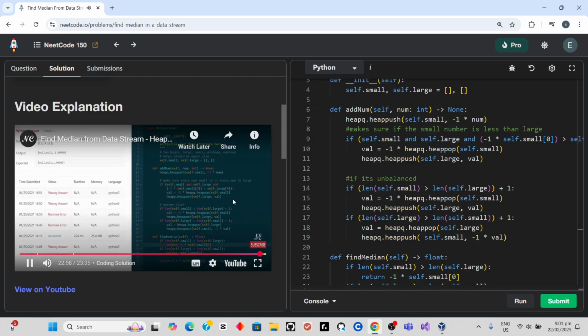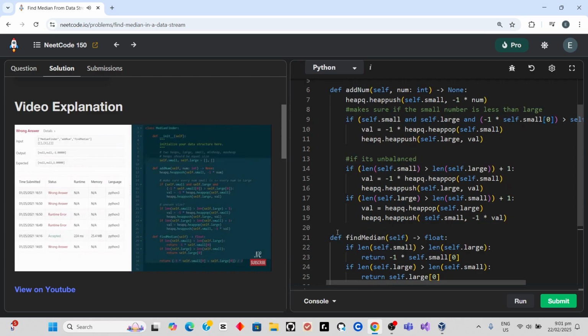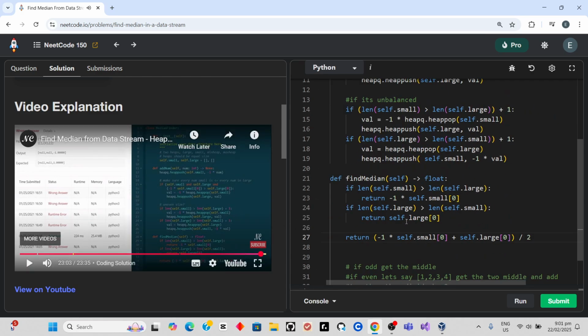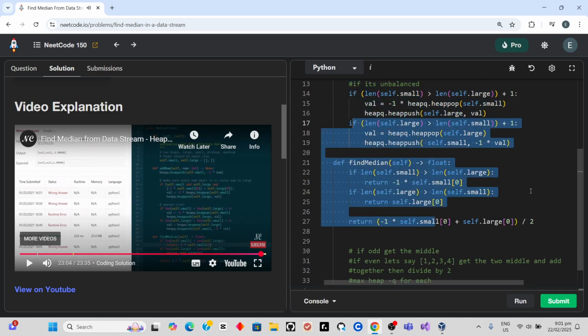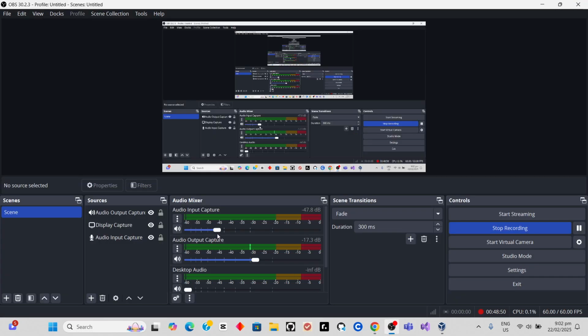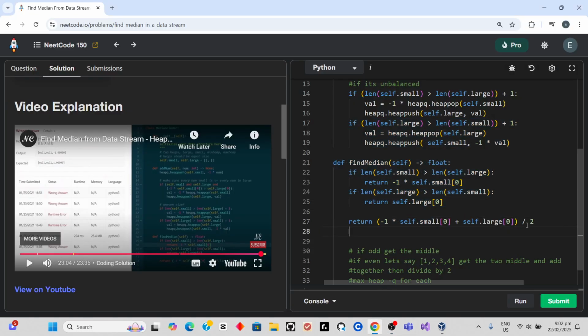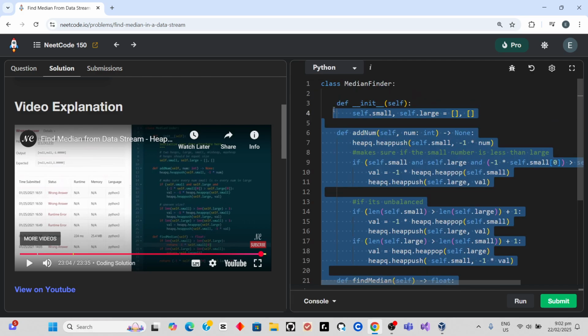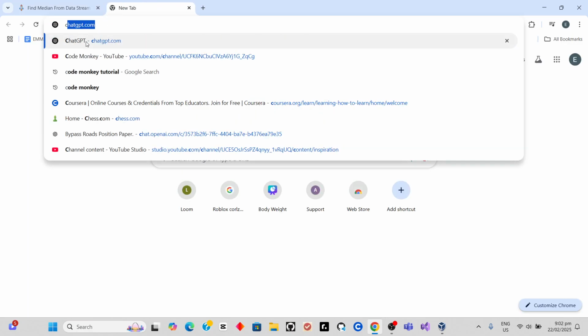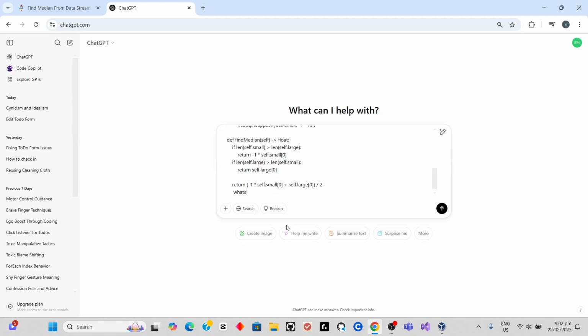So I somehow had too many bugs in here, but okay, so now finally this should be the final code. Oh, there's something wrong. That's fantastic. What's wrong?